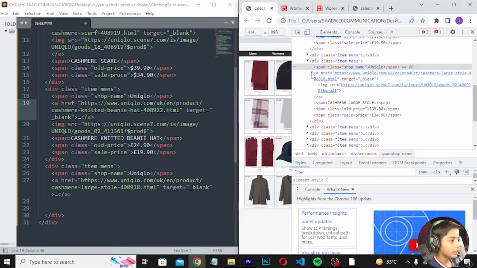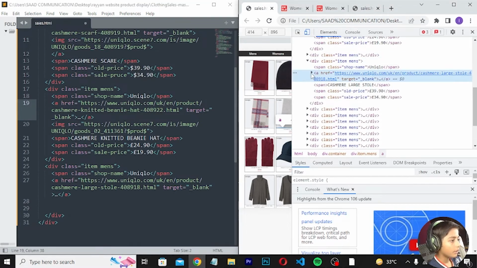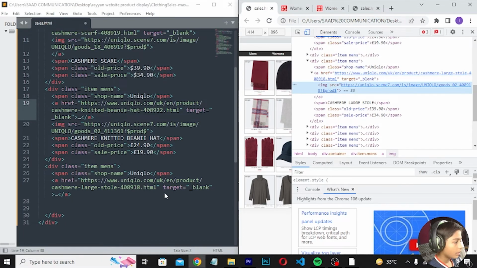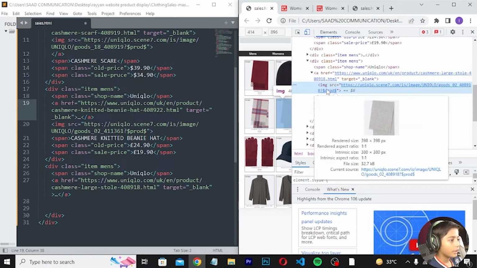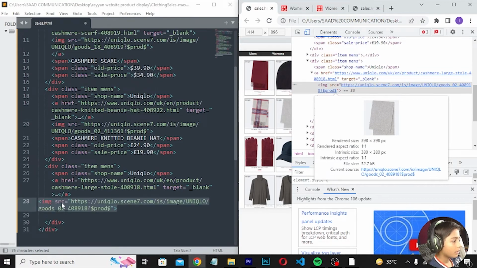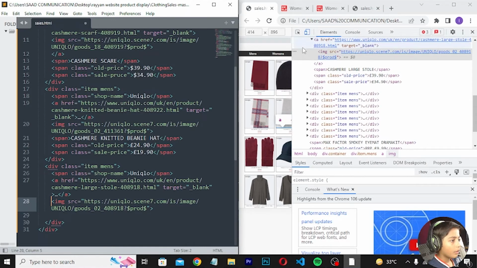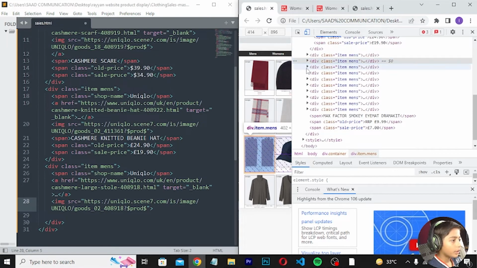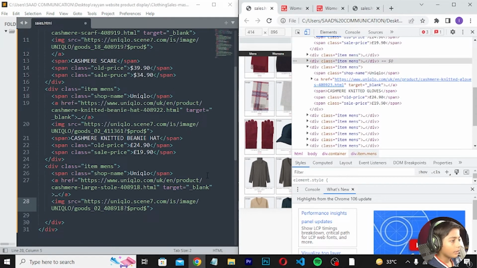Only picture is erased. Okay. And here we can paste it. And now 2 is also done, then 3.